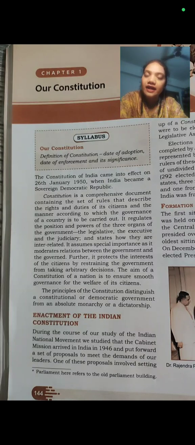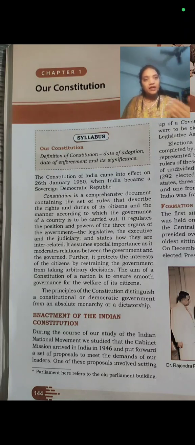Second thing, we talk about the word democratic. The motto of democracy is of the people, for the people, by the people. This country is for the people. The government of the country is made by the people. To the people means we are giving this constitution to the people.